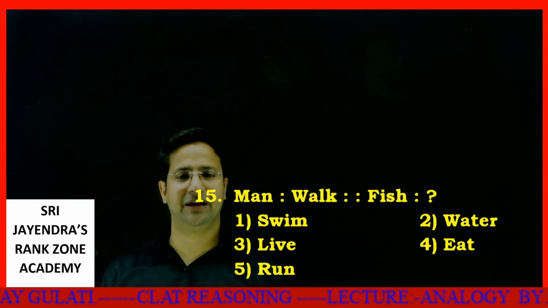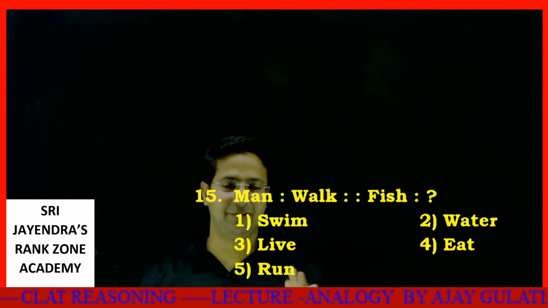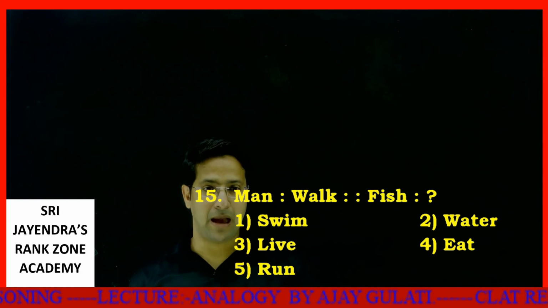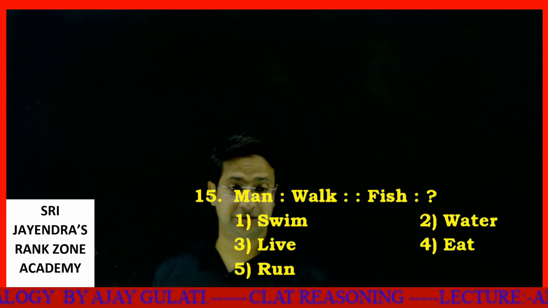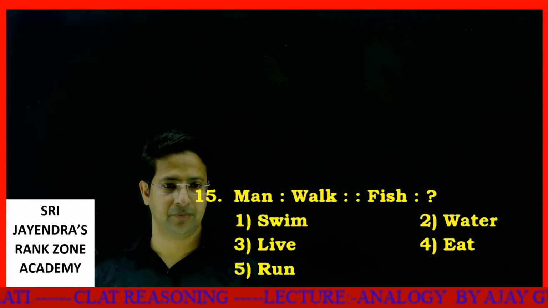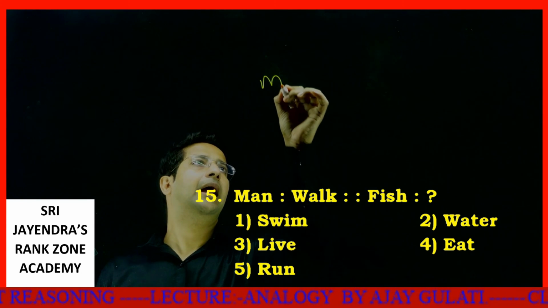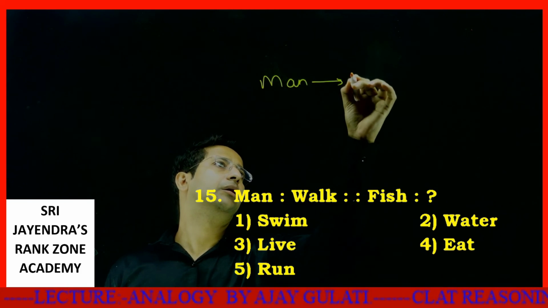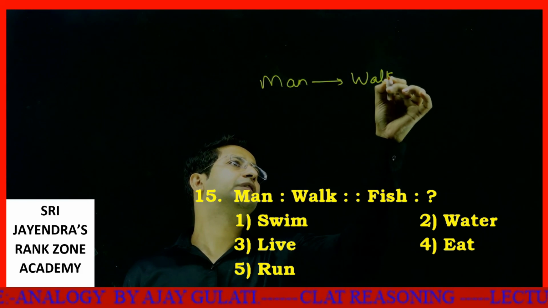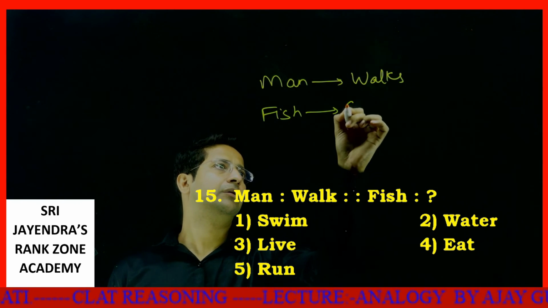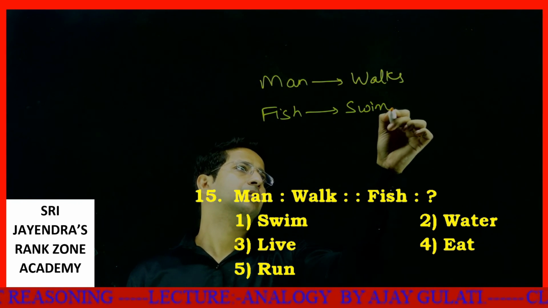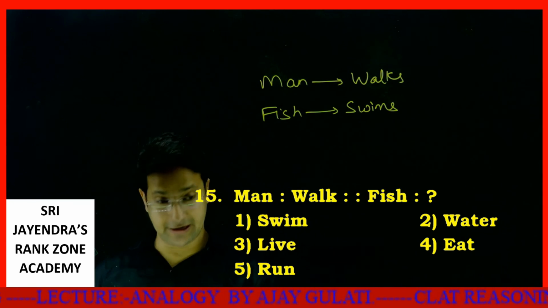But the main trait is, if I make a comparison between man and fish, man walks and fish swims in water. This is your answer. Easy one. Man walks that way. Fish swims. Easy one, my dear friends.